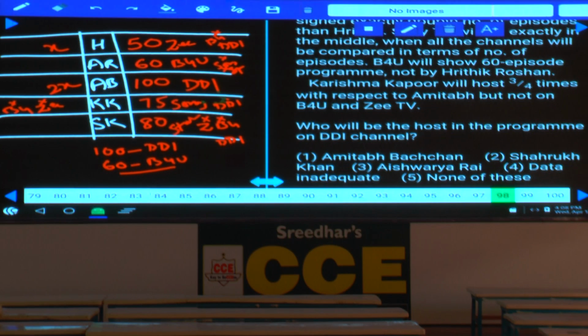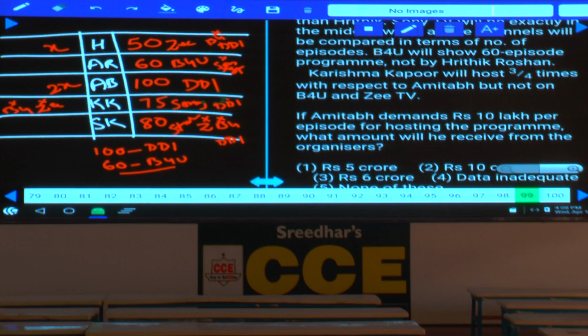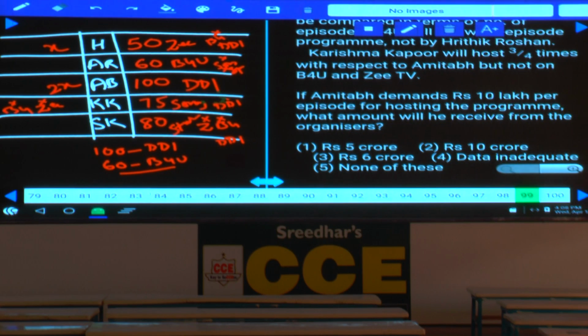Then 98. Now in this question number 98, who will be the host in the program on DD? DD1 it is by Amitabh, choice 1. And question number 99. If Amitabh demands rupees 10 lakh per episode for hosting the program, what amount will he receive from the organizers? Now 10 lakh per episode, and how many episodes are there? 100 episodes, that means it must be 10 crores. That is choice 2.